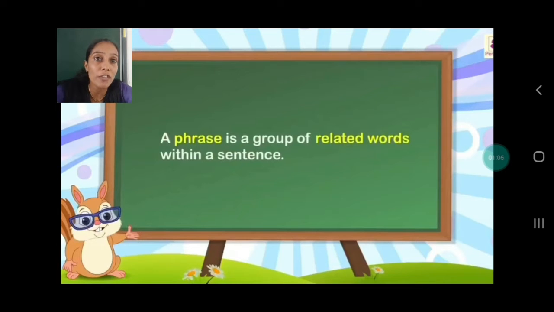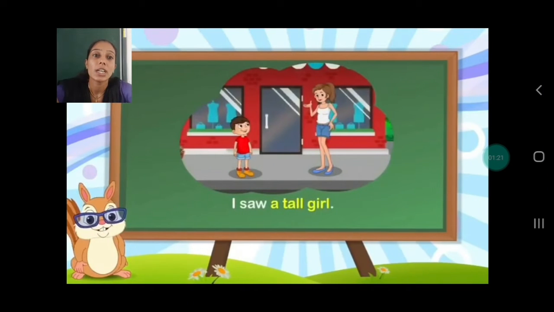It is a group of words. It makes meaning. It conveys a meaning. But the context is not specified. It's not complete. So such a group of words is said to be a phrase. Now see the example here: I saw a tall girl. Now if I only say a tall girl, it makes sense. A tall girl, that means I am talking about a tall girl. That much you understood.